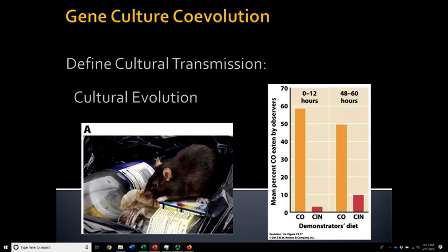And many behaviors of complex organisms, humans are a very extreme example, but many organisms do this. Our behaviors are influenced by the culture in which we grow up. And so if you take a baby born in South Texas and move them to Japan before they learn language, they're not going to grow up speaking Spanish or English, right? It's not like it's coded into their genes. They learn that from their culture. We learn how to dress, how to act, how to talk, all from where we grow up. So that, in a way, is not inherited in our genetics, but it is inherited. It's passed on by our parents and our larger environment.